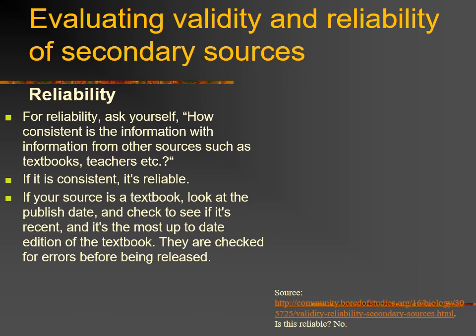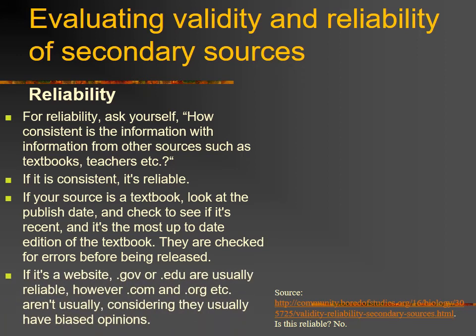They are checked for errors before being released. If it's a website, .gov or .edu are usually reliable. However, .com and .org and so on usually aren't, considering they often have biased opinions.